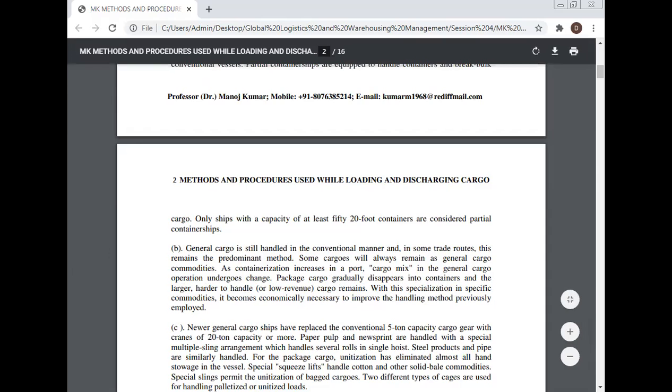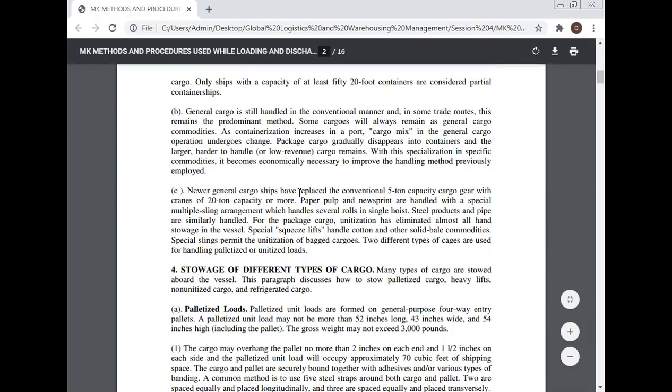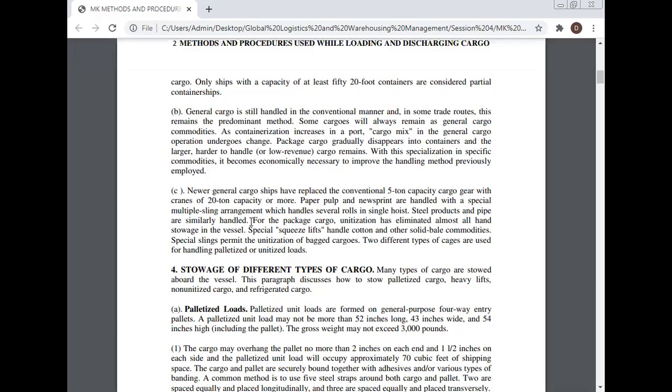New general cargo ships have replaced the conventional 5-ton capacity cargo gear with cranes of 20-ton capacity or more. Paper pulp and newsprint are handled with a special multiple ceiling arrangement, which handles several rolls in a single hoist. Steel products and pipes are similarly handled.